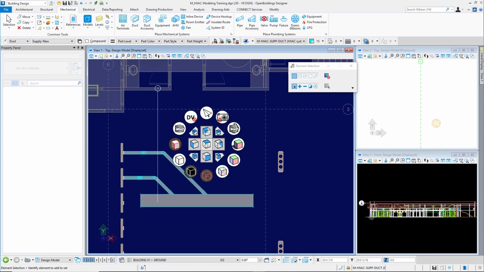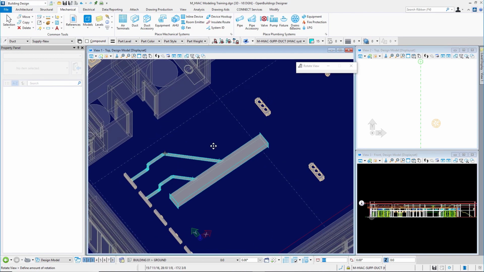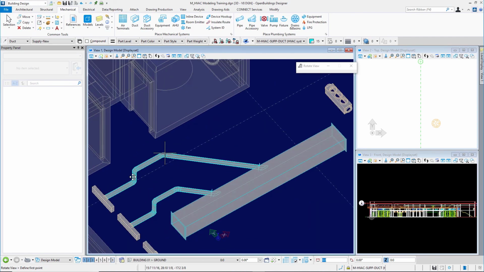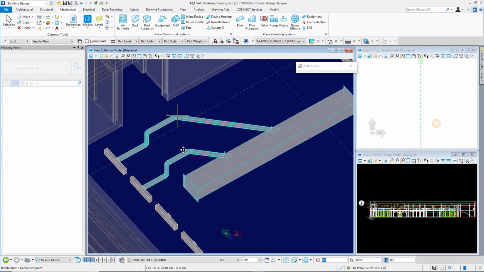If I rotate this view around, you can see that those connections are oval, so it put a rectangular to oval connection onto that duct and then ran that connection to those terminals. So the device hookup tool for connecting your ductwork to your air terminals.